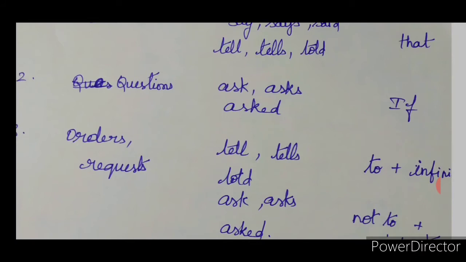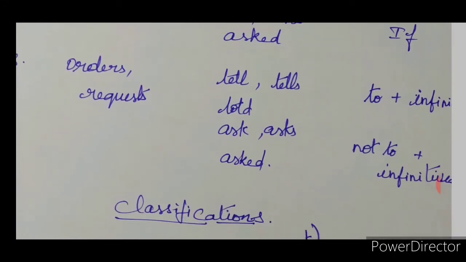Understood? Orders or requests. To plus infinitive verb or not to plus infinitive verb will be there. Let me give you an example. The teacher told the students, "Sit down." Within the double quotation, the dialogue will be sit down. There is no adverbial, there is no pronoun, there is no verb to test the tense of the sentence.